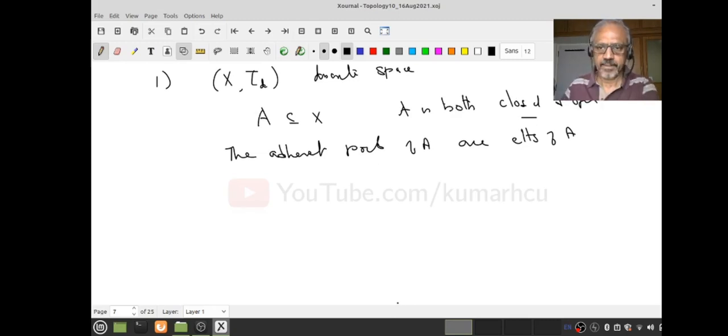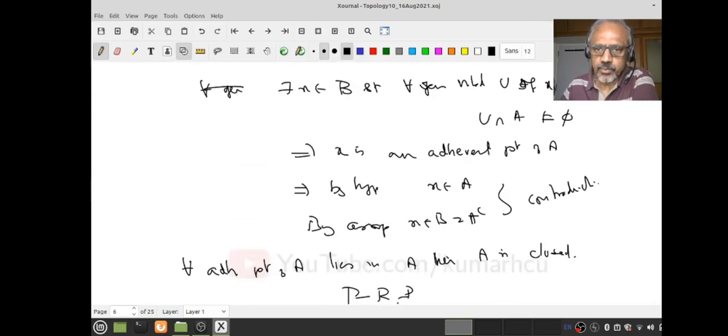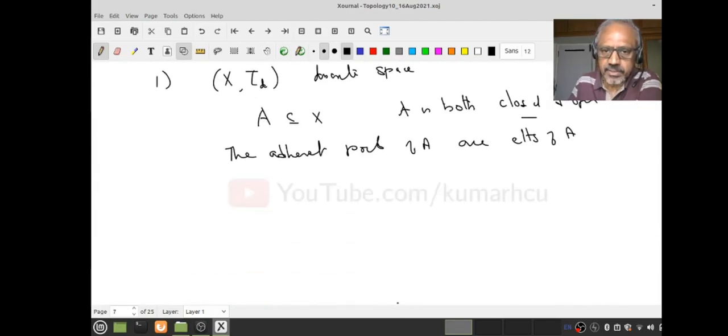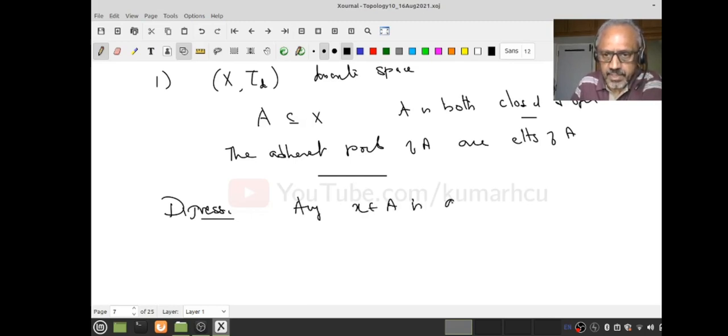Before going further, I should have mentioned this, so I'll just take a digression. Notice that any x in A is an adherent point of A. That's very clear. Why?